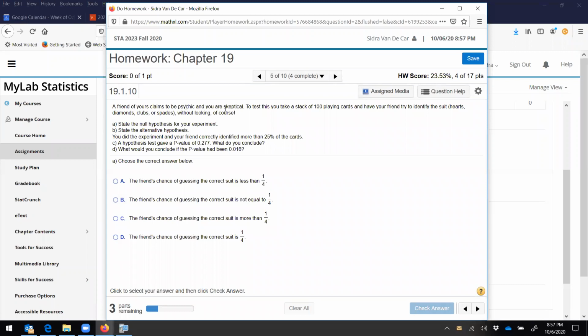A friend of yours claims to be psychic and you are skeptical. To test this, you take a stack of 100 playing cards and have your friend try to identify the suits. State the null hypothesis.